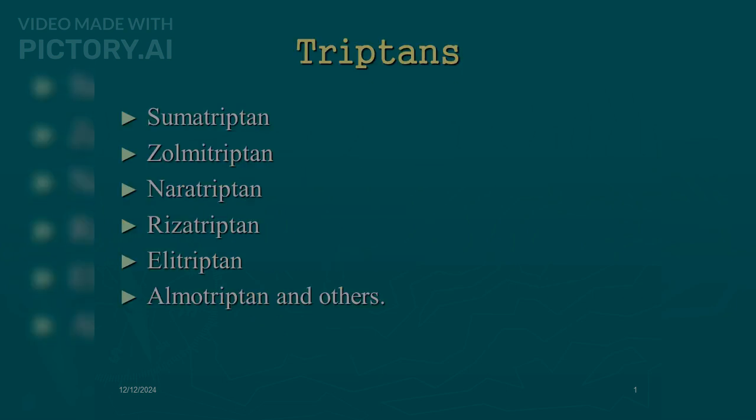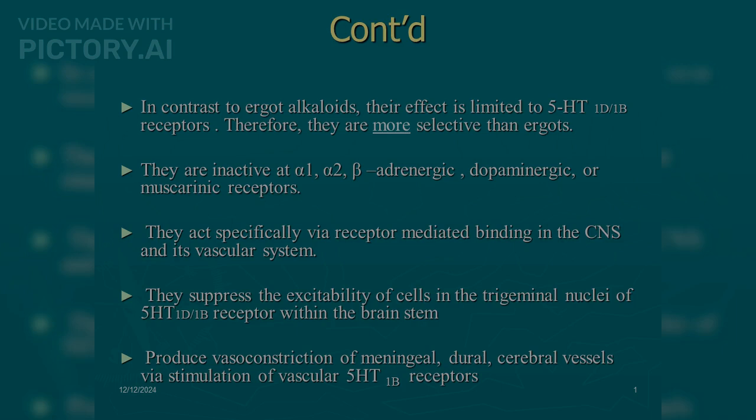Triptans: sumatriptan, zolmitriptan, naratriptan, rizatriptan, eletriptan, almotriptan and others. In contrast to ergot alkaloids, their effect is limited to 5-HT1D and 1B receptors. Therefore, they are more selective than ergots. They are inactive at alpha-1, alpha-2, beta-adrenergic, dopaminergic, or muscarinic receptors.